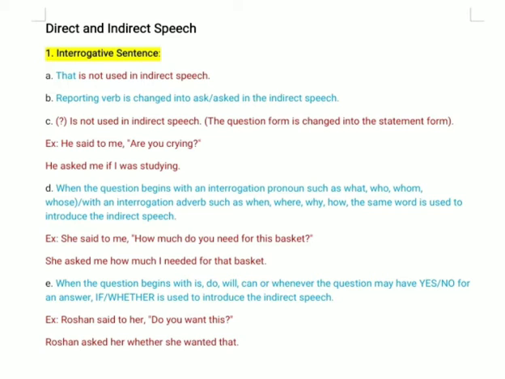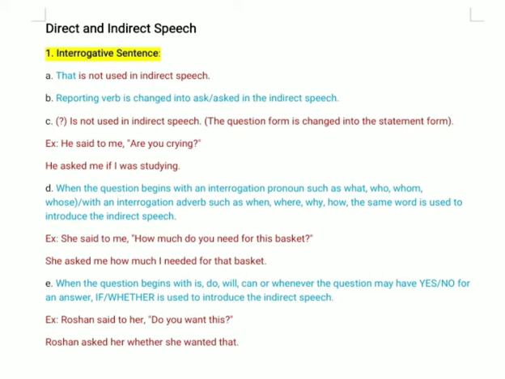He said to me, "Are you crying?" So this is a question, and this is in direct speech. While changing direct to indirect, what will we do? First, we will not use "that". Another thing, the verb we will use is asked. So he said to me. When transforming this direct speech into indirect, we will use: he asked me if I was studying.